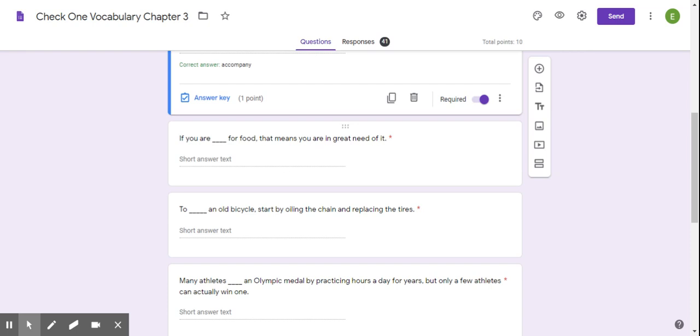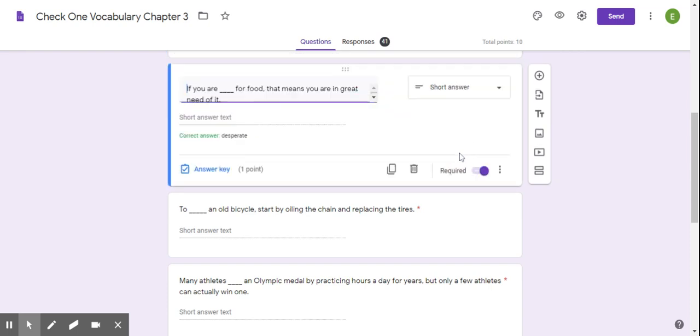Our next sentence is, if you are blank for food, that means you're in great need of it. So if you're desperate for food, you're in great need of it. You really need food.